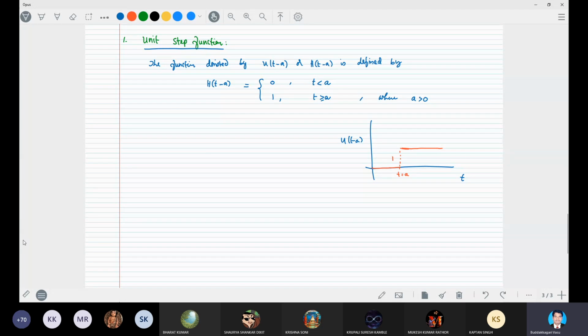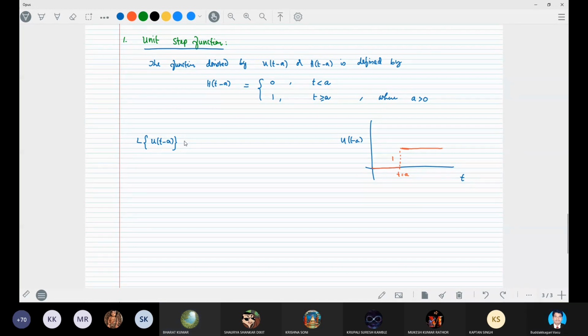Now we will find the Laplace transform of the unit step function. Sir, can we write 1 in place of 0 and 2 in place of 1? I mean, sir, u(t minus a) is equal to 1 for t less than a and 2 for t greater than a.